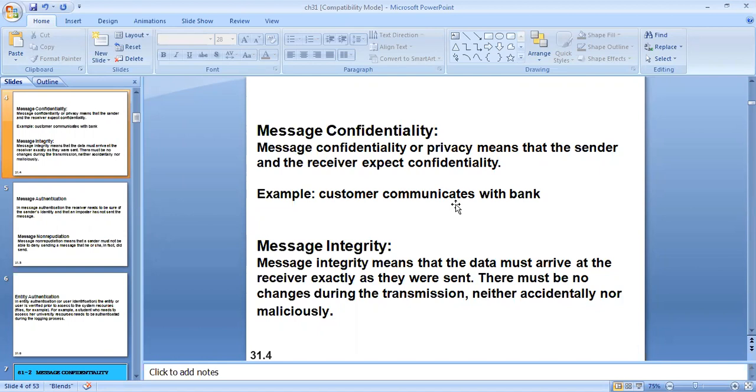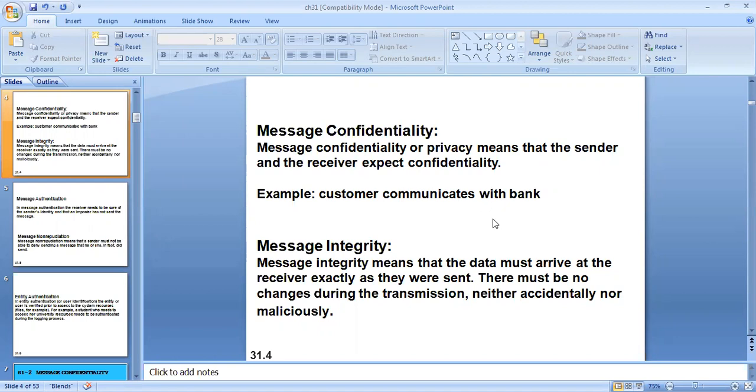The transmitted message must make sure that it goes only to the intended receiver. So if I'm sending information from person A to B, whatever message I'm sending should be intended only for B. It should not go to someone else. If a customer is communicating with the SBI, the communication should be exchanged between the customer and his SBI bank. It should not go to some other bank. So this is with respect to message confidentiality.